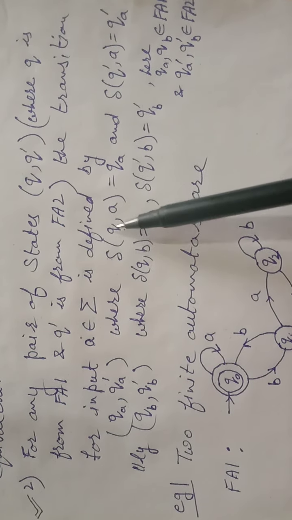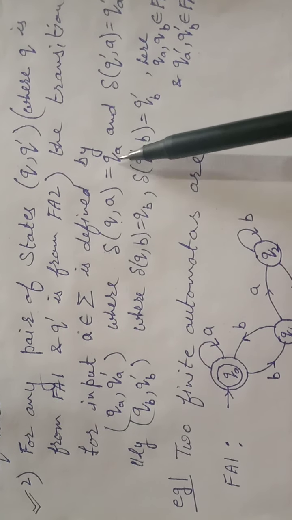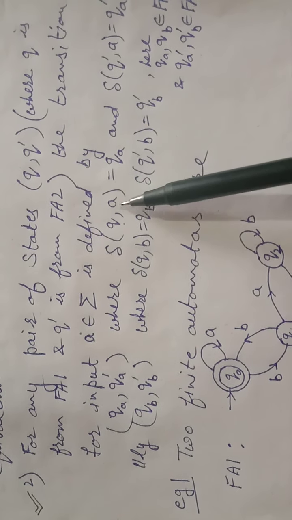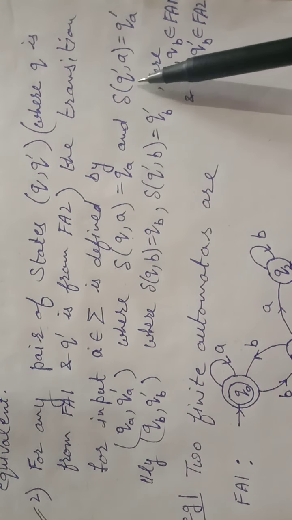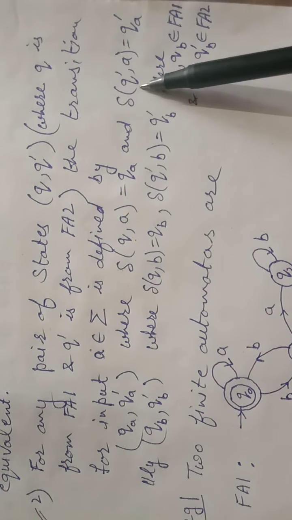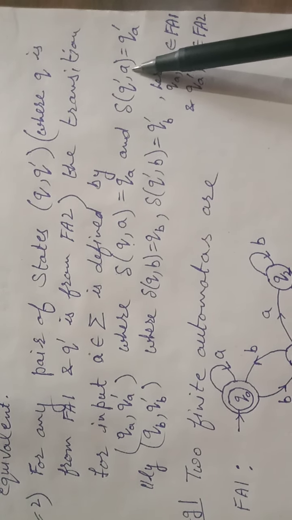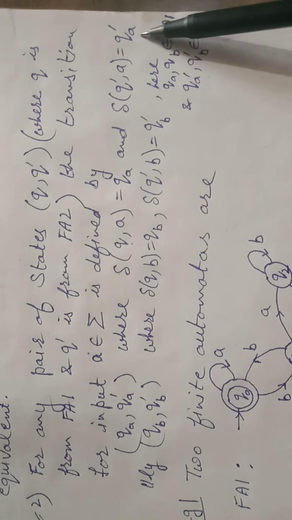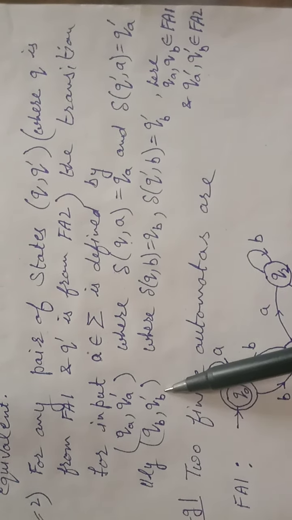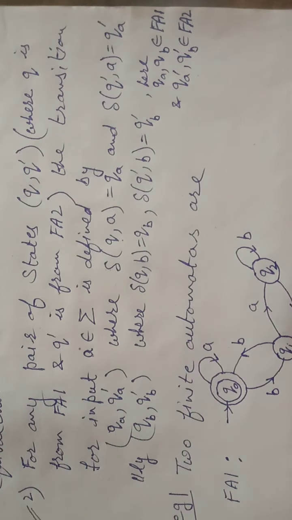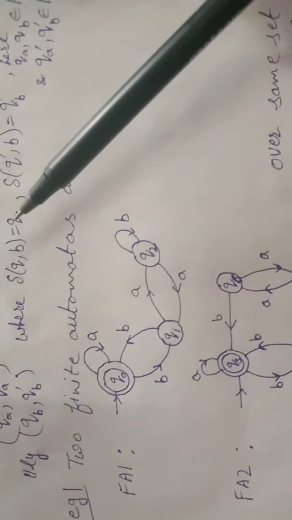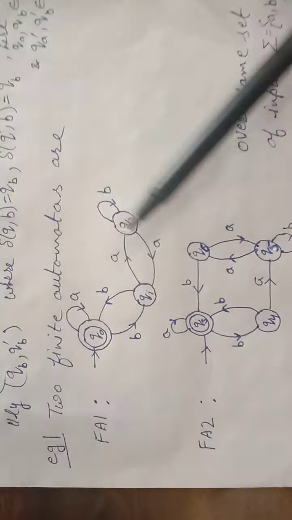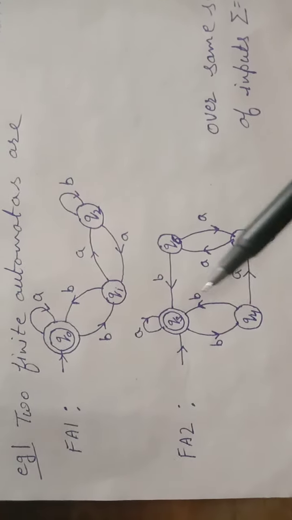It means Q moves to qa with input a, and similarly the state q dash of the second automaton on input a moves to qa dash, and similarly for input b. So let us take an example. I hope this second point will be more clear after doing these examples.